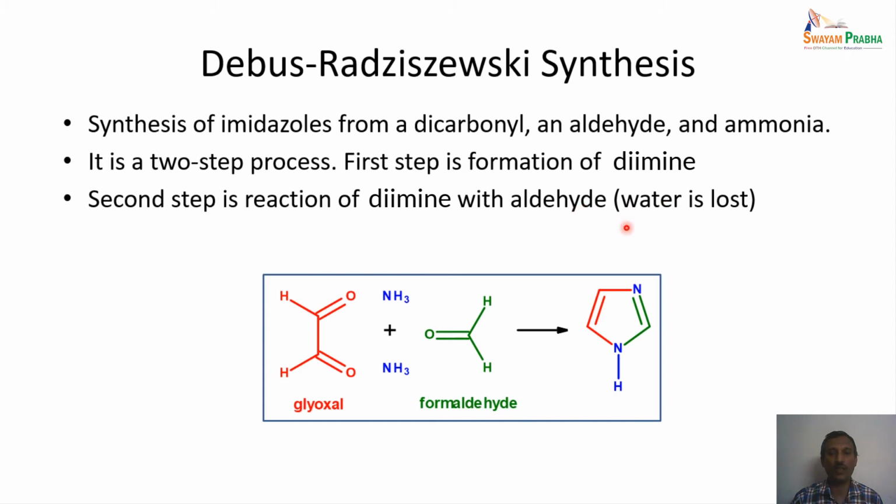In the final step, water is lost. So in the two-step process, the first step is formation of the diamine, and in the second step the diamine undergoes reaction with the aldehyde to form the final product. So water is lost in this particular case.